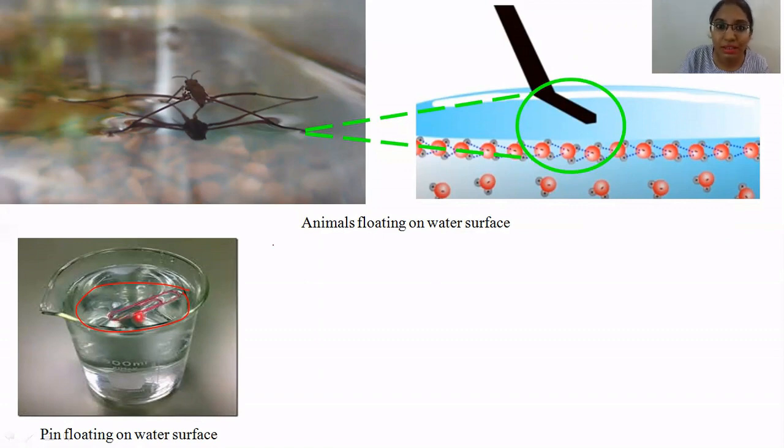As soon as they try to walk on the surface of the water, some of the hydrogen bonds will be broken, but not all of them. That's why animals are walking or floating on the water surface because of the surface tension.